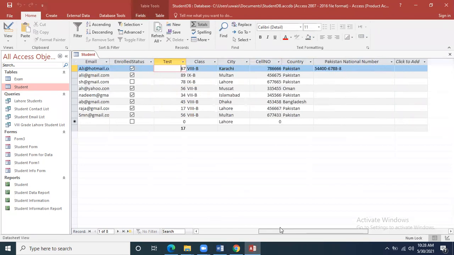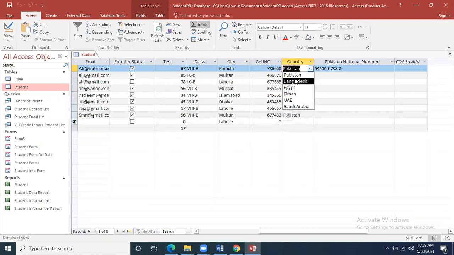A drop-down menu will be there to enter the data. Yes, it is a lookup field. Lookup field means you are provided a list of values from which you can enter. You cannot enter anything outside of that list. For example, if in the class field I give 9A, 9B, 9C, only these three options will be there. The rest will not be there.